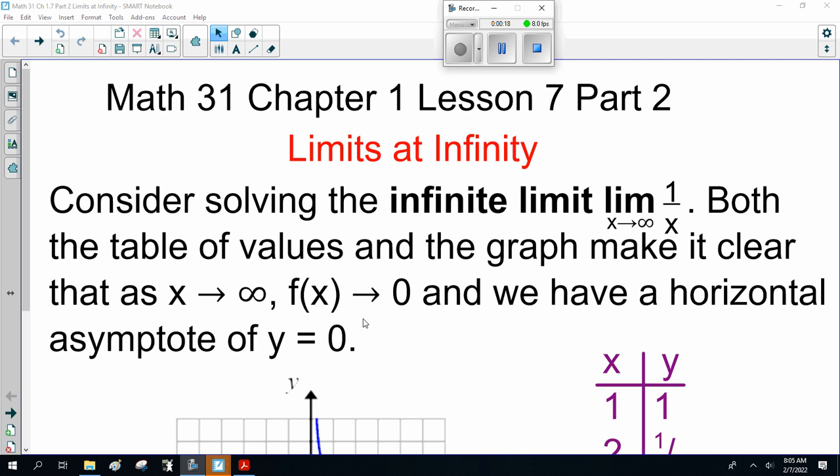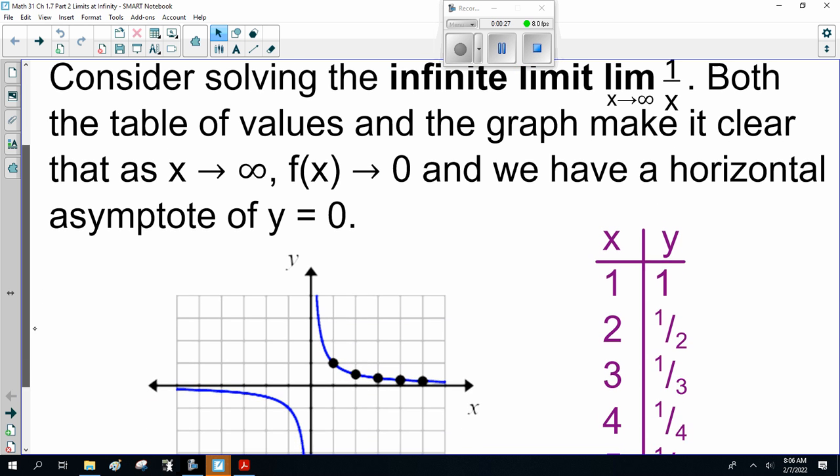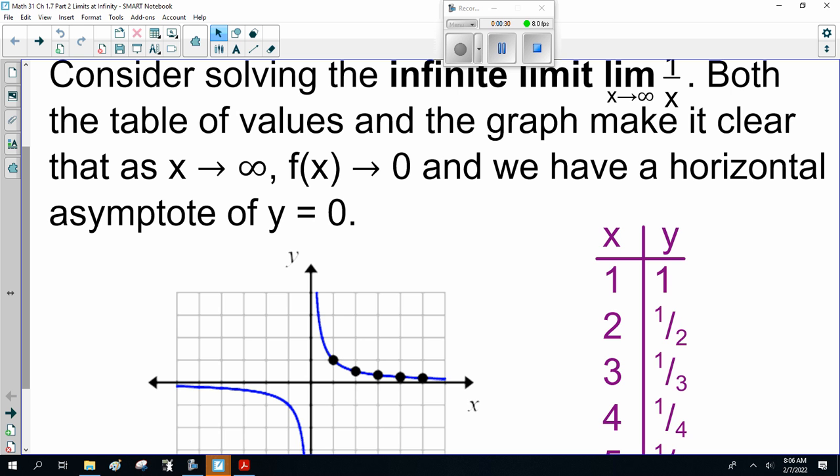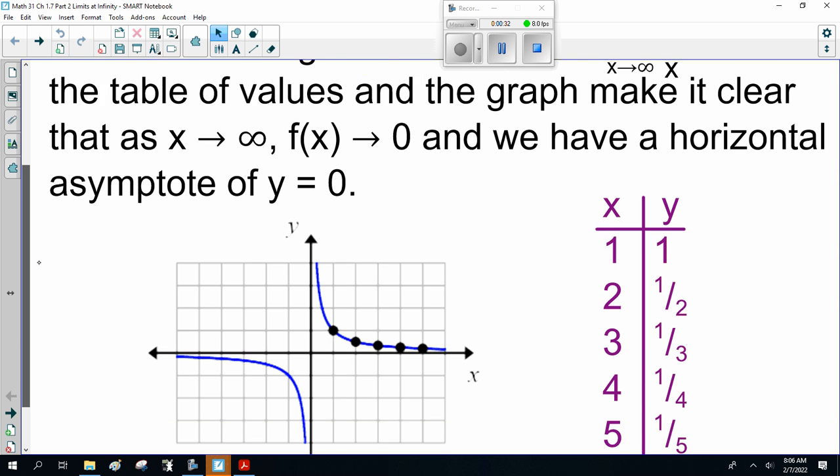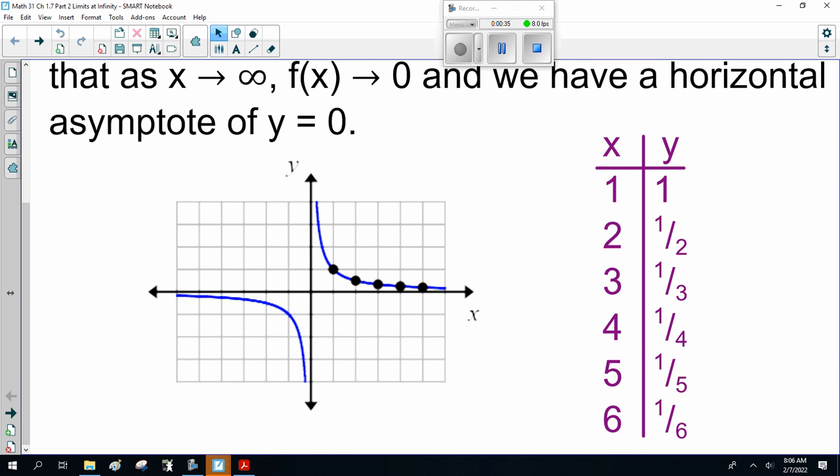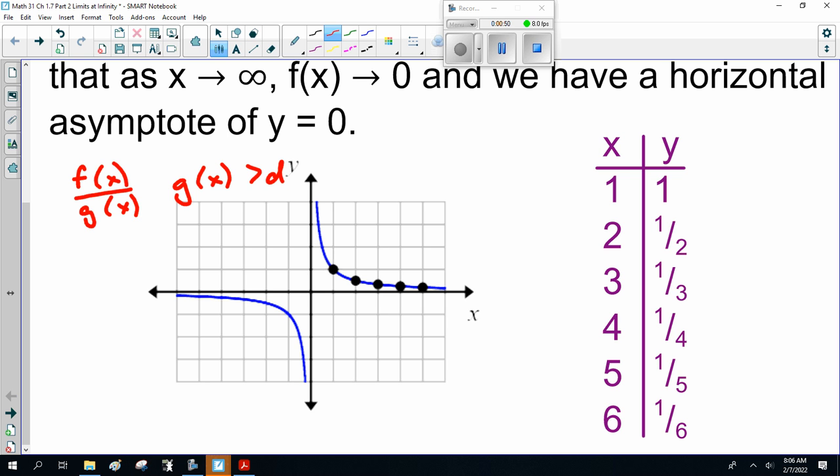Now, consider solving the limit as x goes to infinity of 1 over x. What happens? Well, look at the table of values and the graph. It makes it clear that as x goes to infinity, f of x goes to 0, and we have a horizontal asymptote at y equals 0. Okay? Now this goes back to Math 30. Think of this as 1 over g of x, where g of x is a greater power, a bigger degree, than f of x.